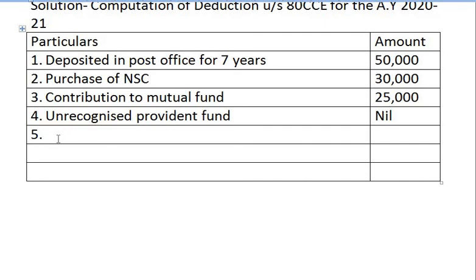Next point, repayment of principal amount of housing loan to LIC. This amount is eligible for deduction. Repayment of housing loan. What is the amount of housing loan that is repaid? That is 30,000 rupees.